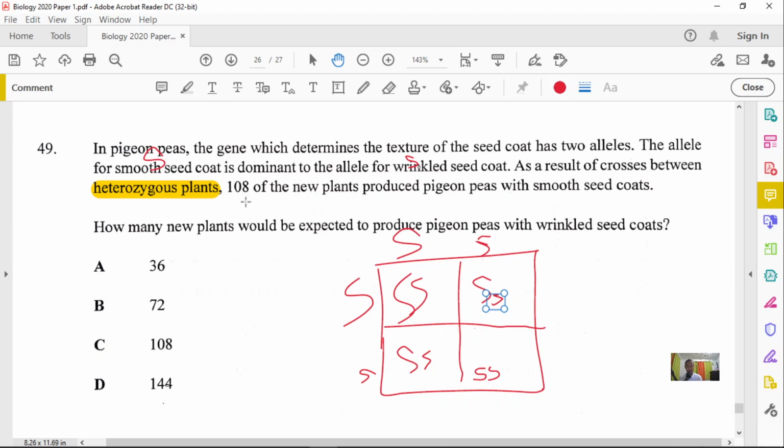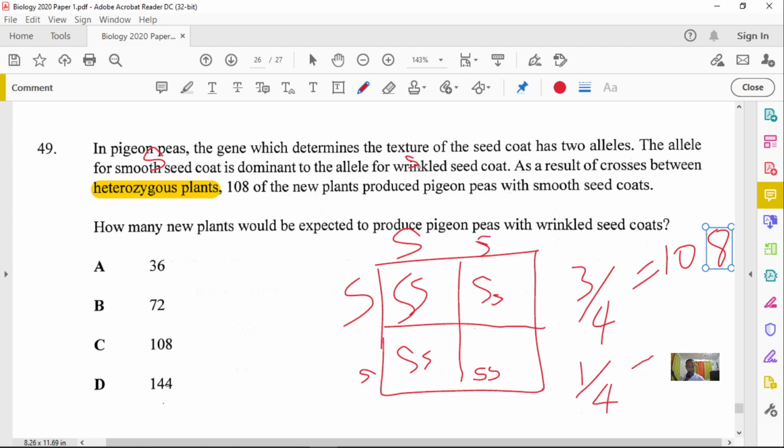And remember, we said that 108 will be smooth, so you want to know how much will be wrinkled. Let's look at this mathematical statement. If 3/4 is equal to 108, then what will 1/4 be? Because the wrinkle will be 1/4. So I want to know what 1/4 will equal.